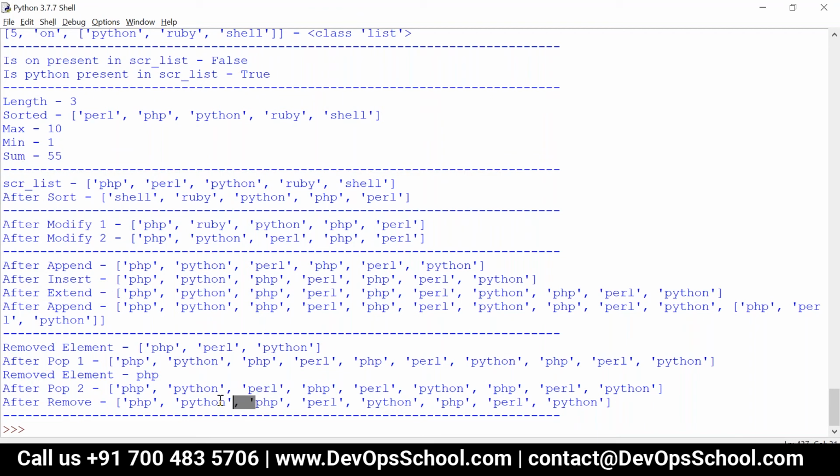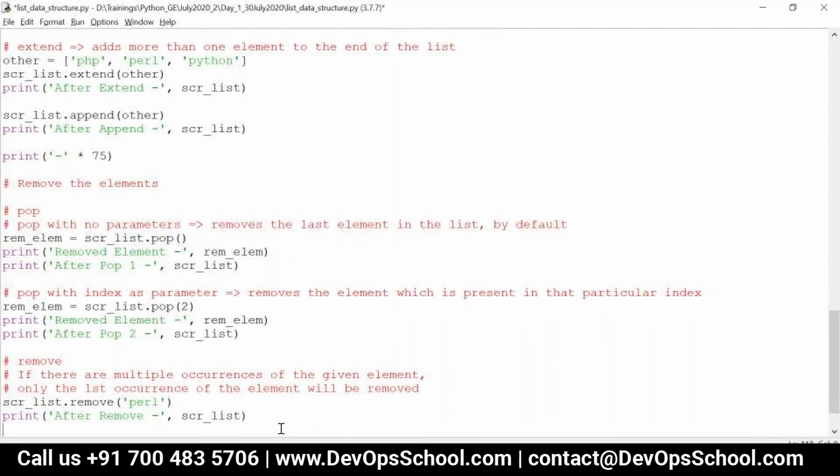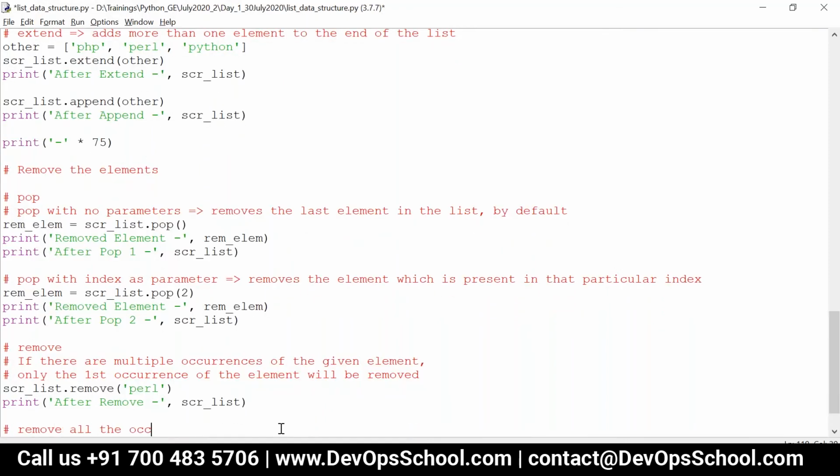You can see that it is removed. But still there are multiple occurrences, right? Still there are some occurrences. So if you want to remove all the occurrences, you have to write it in a while loop. That is what you can do to remove all the occurrences.